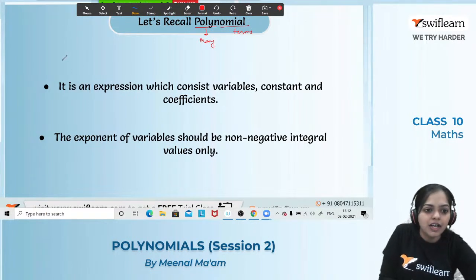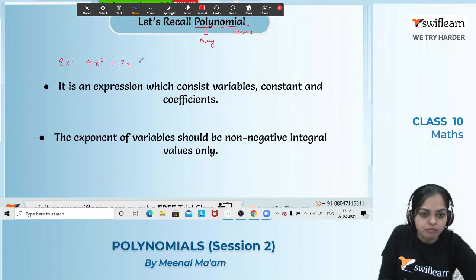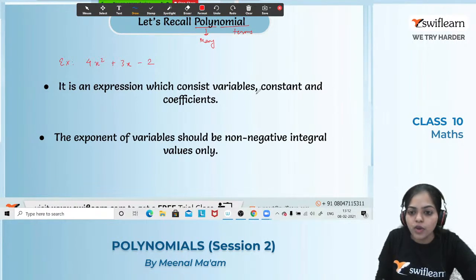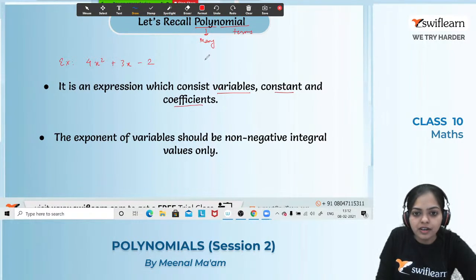For example, I will give you an example. The example for the polynomial, let's take it as 4x square plus 3x minus 2. What's the definition of polynomial? It is an expression which consists of variables, constant and coefficient. So here, what's the variable in this example? The variable here is x.